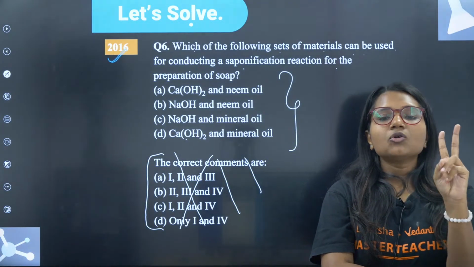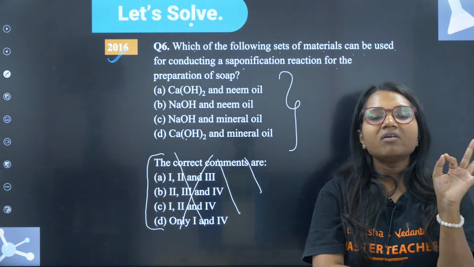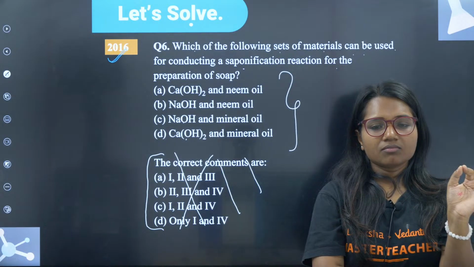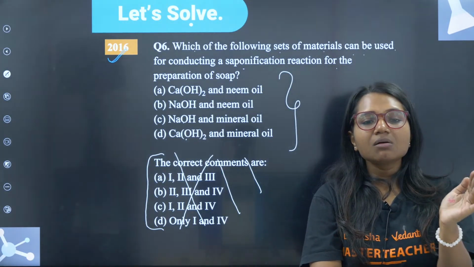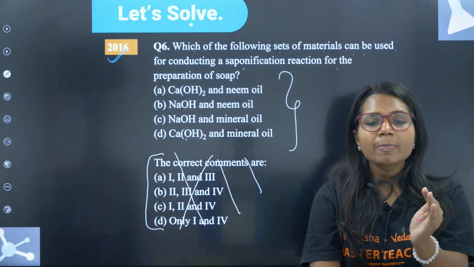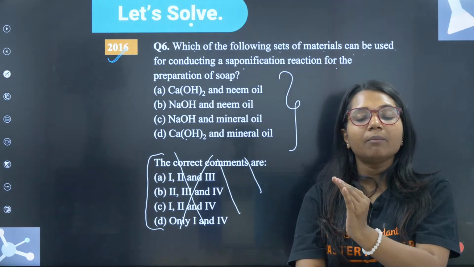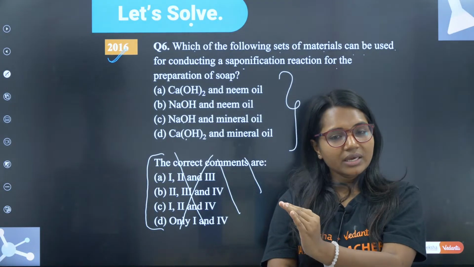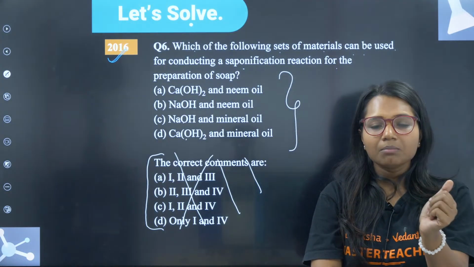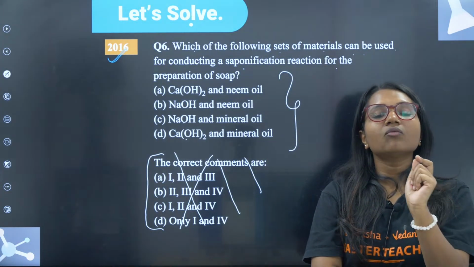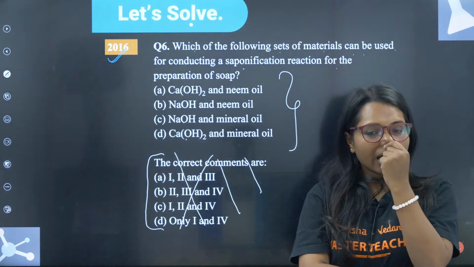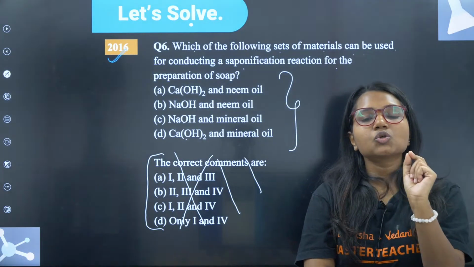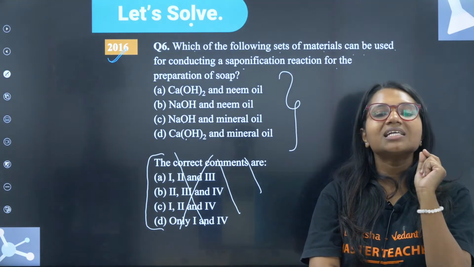Second one, listen to me very carefully. If we take calcium salts, calcium salts form an insoluble precipitate, which will form the scum and which will make the water hard, and hard water does not work with soap and surf. Are you getting my point?